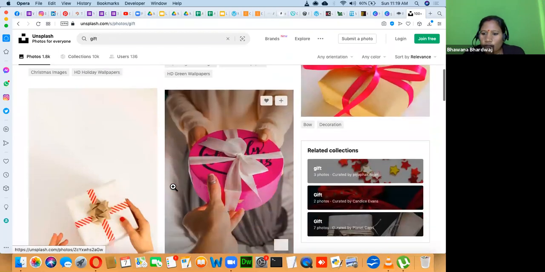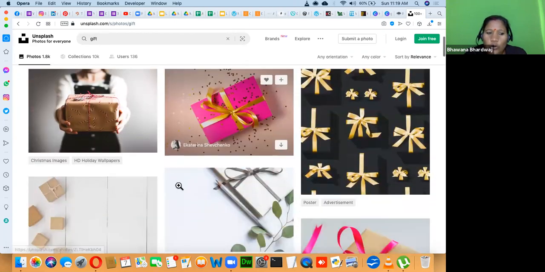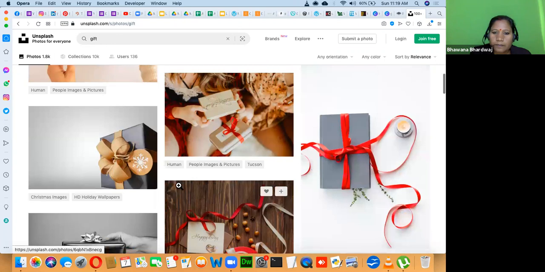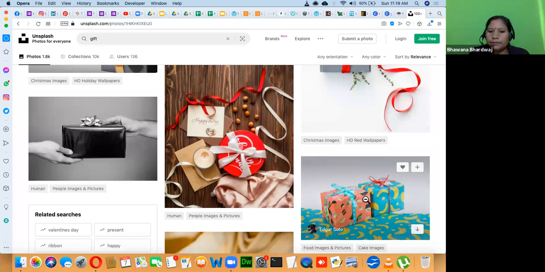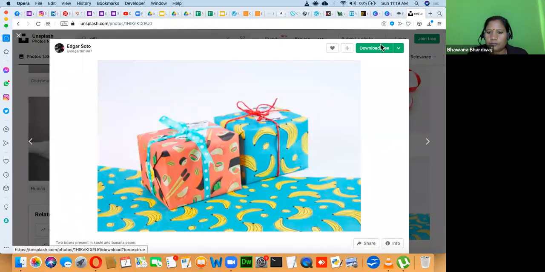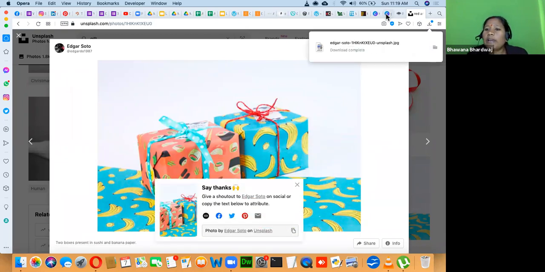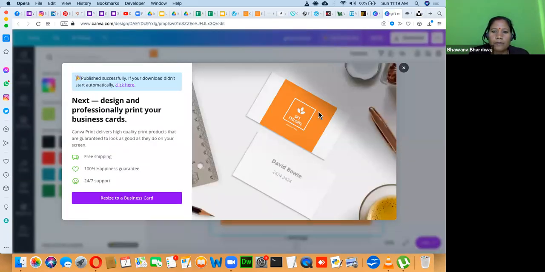All right. So here you can see there are some gift-related header images. If you want to download these images, you can download them for free. And then you can edit them in Canva. If you have downloaded the header images, then you can edit them using Canva.